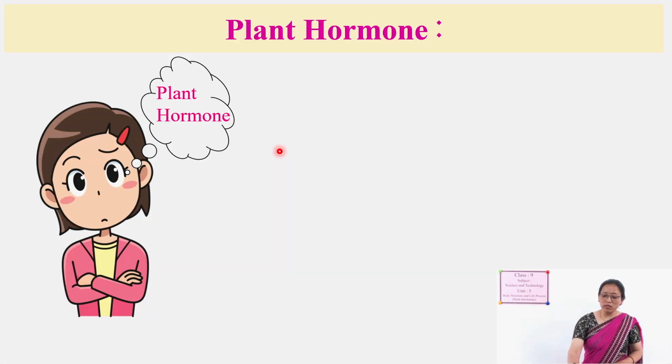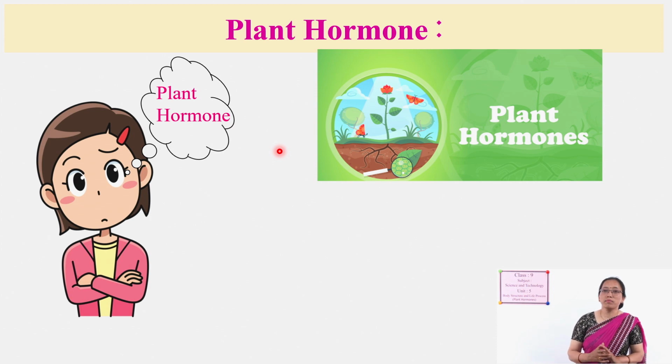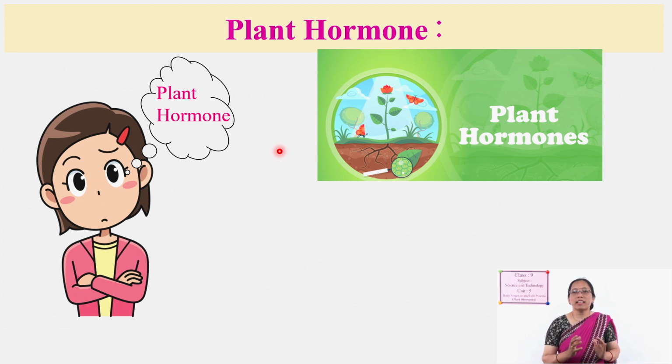How and from where are these plant hormones secreted, can you say? Yes, we have studied in a previous chapter of this unit, plant tissue also. There are various types of tissue. Glandular tissue. In plant tissue also there are special types of tissue, the glandular tissue, which secretes enzymes, hormones and other products also.